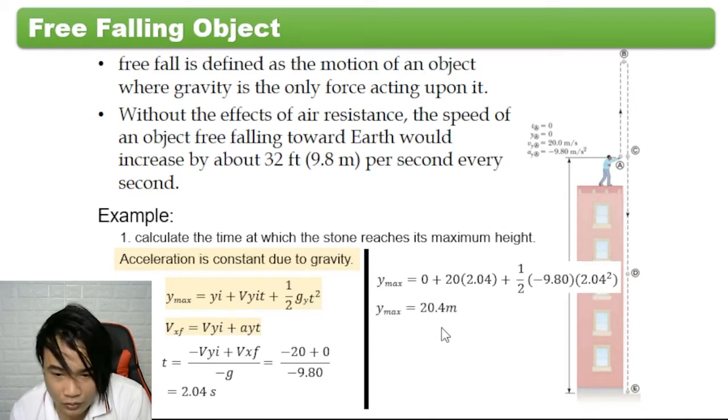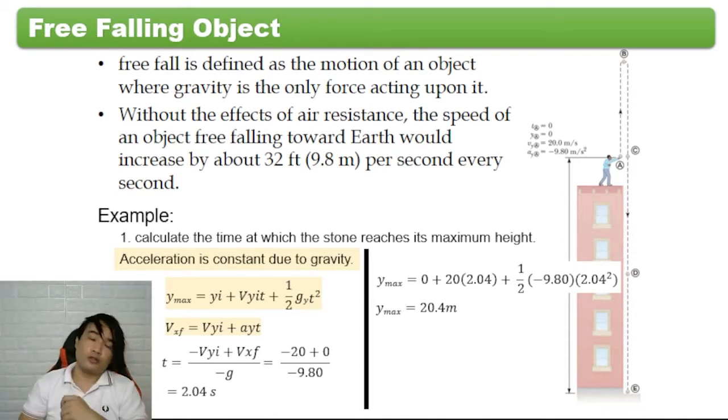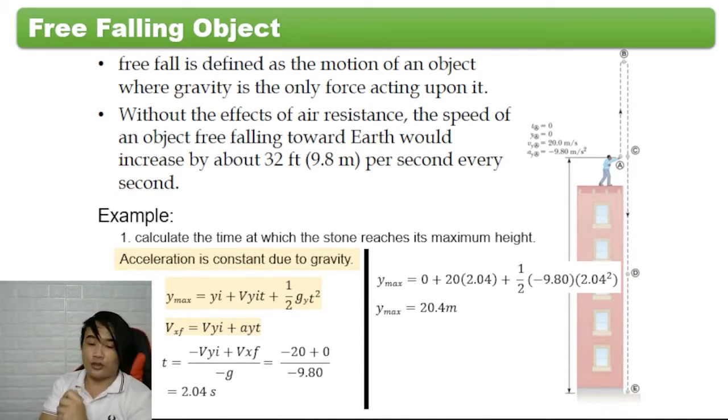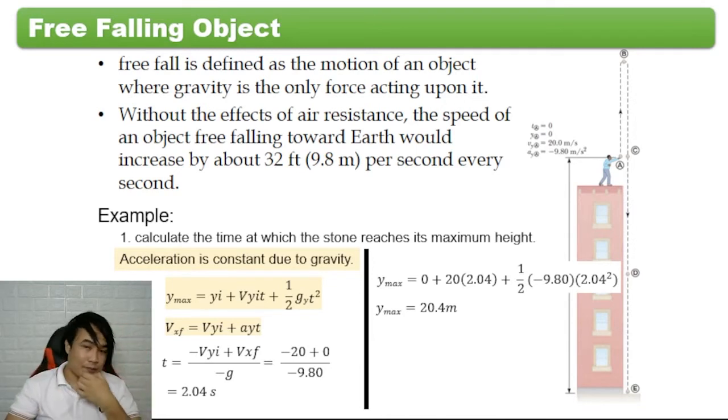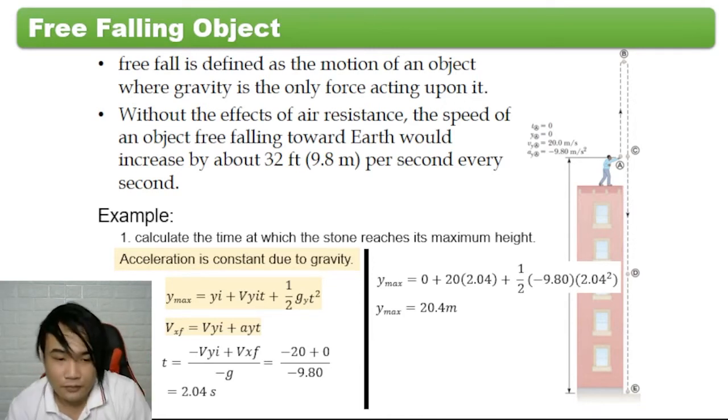So yung y maximum, that is 20.4 meter from point A. So yung point A to point B, that is 20.4 meters. So yun yung maximum height na na-reach nung bato para maging zero velocity.